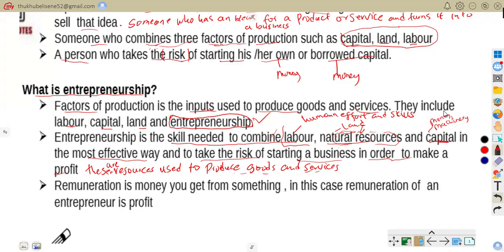But when you talk of entrepreneurship, it simply says this is the ability to organize the other factors and take risks. That's what entrepreneurship means.